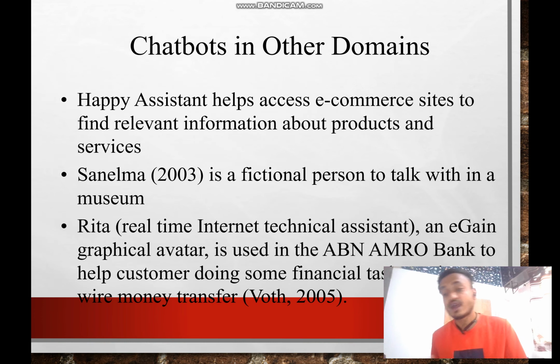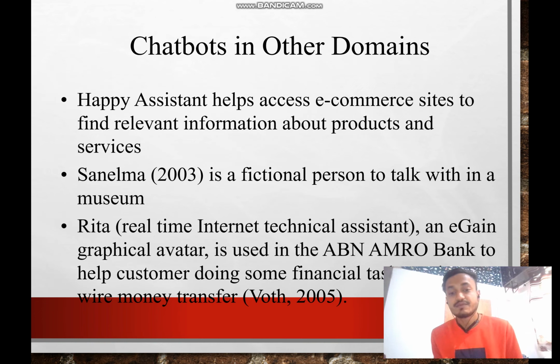In a museum we can use a chatbot so the people working as guides don't have to repeat the same words on the same topic daily. This can be done by machines, and it saves a lot of time.